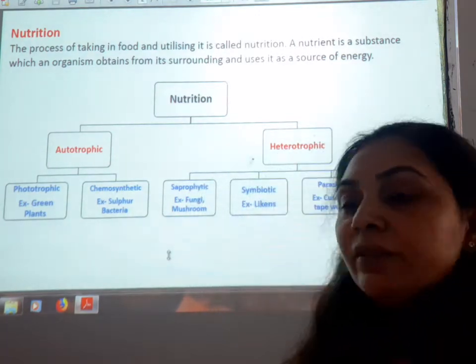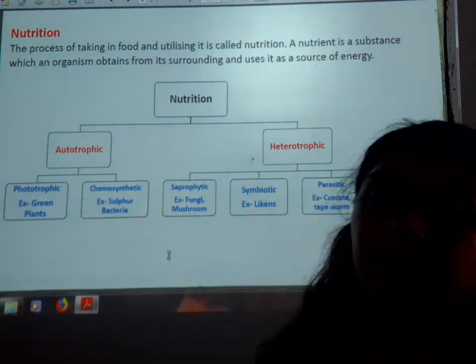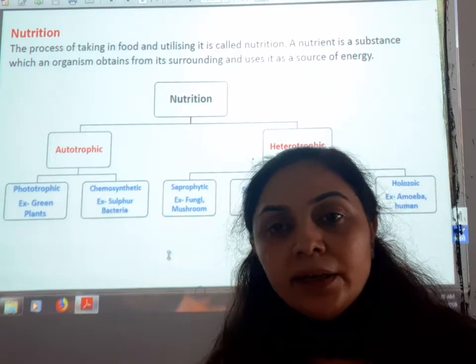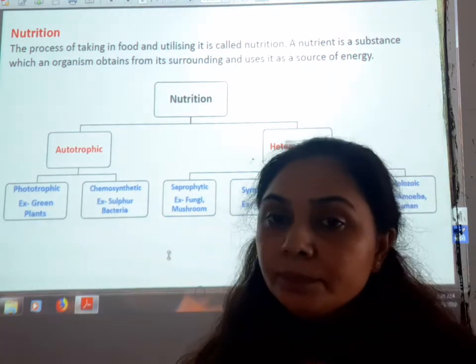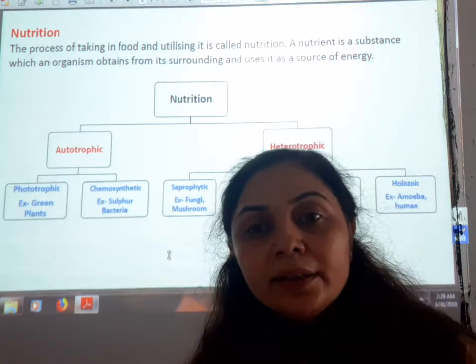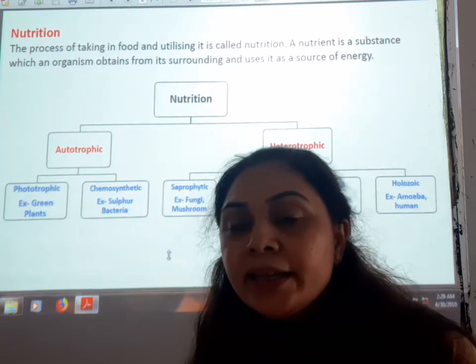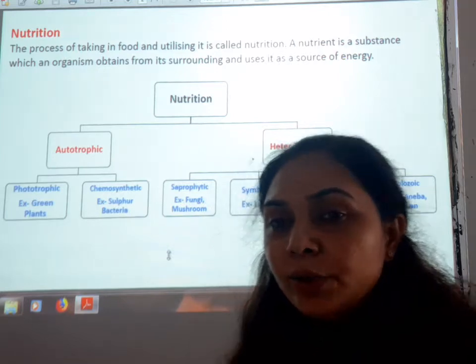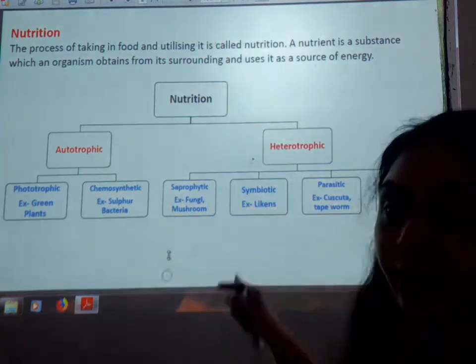This type of nutrition is called symbiotic. Likewise the algae and fungi: the fungi gives shelter to the algae, and the algae can prepare the food for the fungi also. Okay, so this term is symbiotic nutrition.